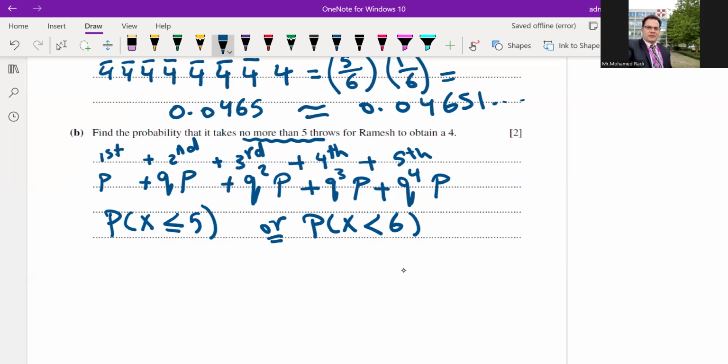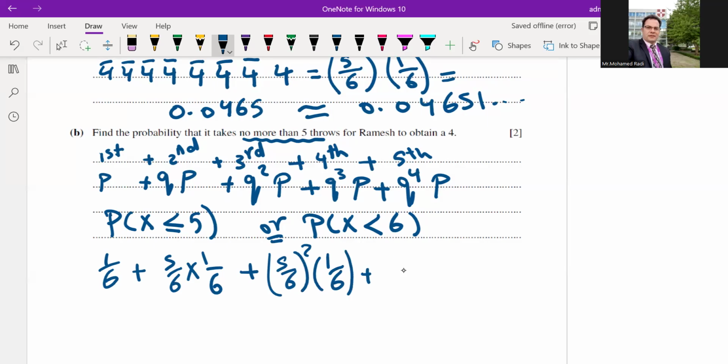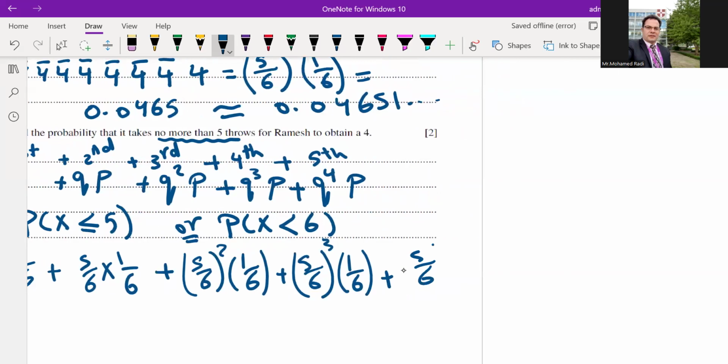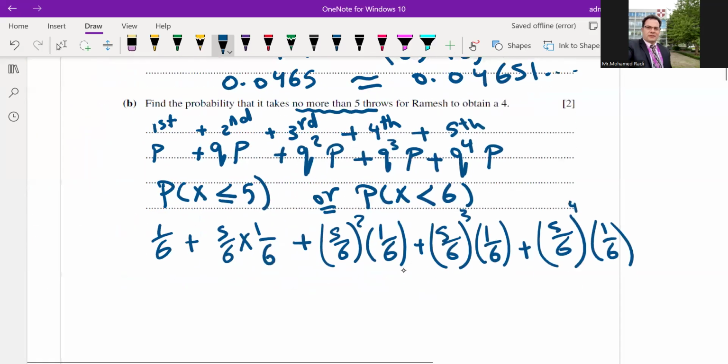We'll find their sum. Probability of 4 is 1 out of 6. Probability of not 4 is 5 out of 6, then times 1 out of 6, plus 5 out of 6, all to the power of 2 times 1 out of 6, plus 5 out of 6, all to the power of 3, then 1 out of 6, plus 5 out of 6, all to the power of 4 times 1 out of 6. Then simplify your answer.